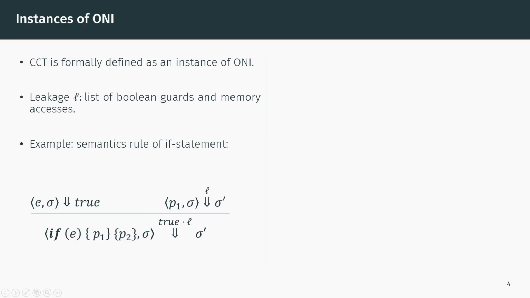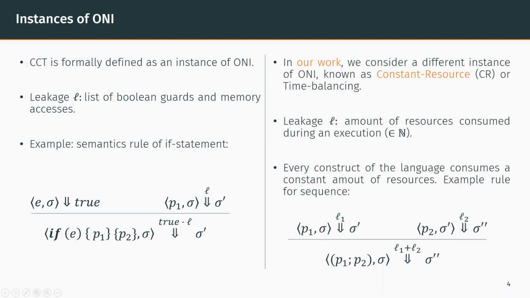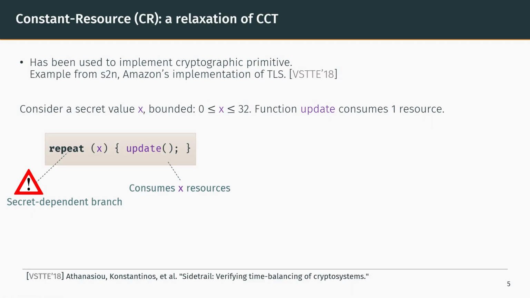branch. In our work, we consider a different instance of ONI, known as constant resource or time balancing. The leakage we consider is an abstract amount of resources consumed during an execution. In our language, every construct leaks a constant amount of resources. We also assume the resource consumption to be additive, as shown by the sequence rule. Executing a sequence of programs leaks the sum of the individual leakages.